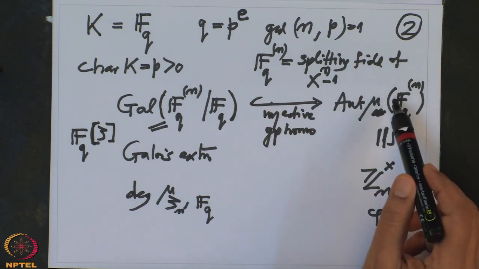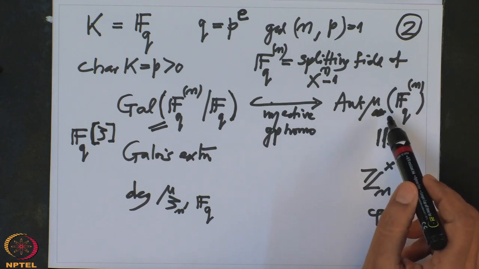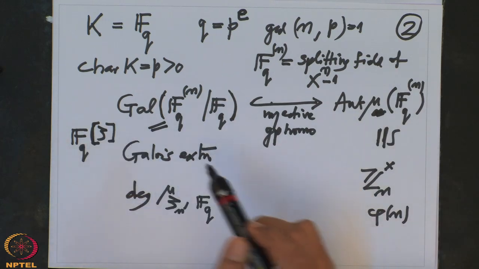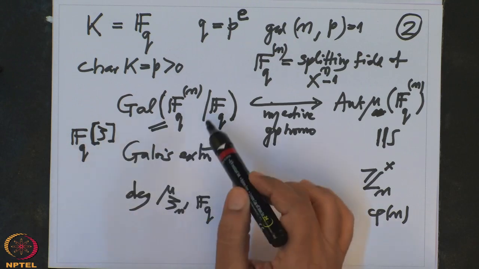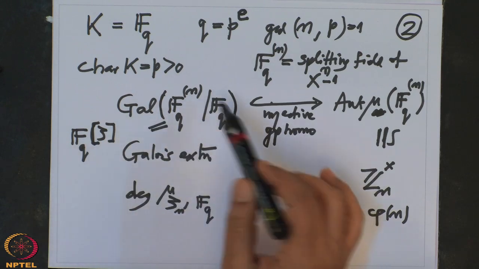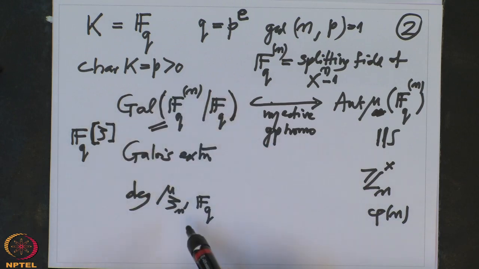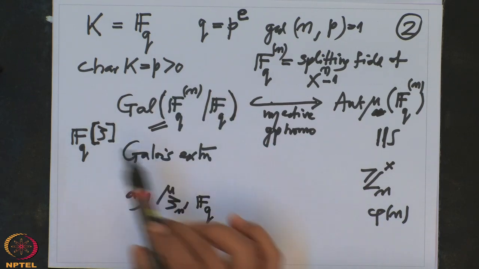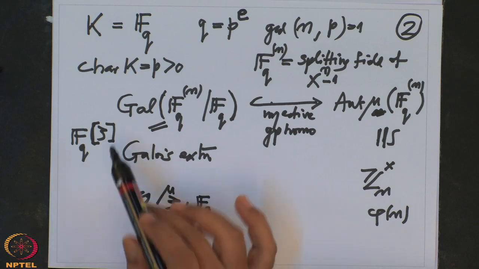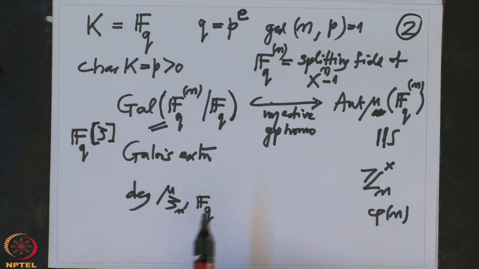This is cyclic. So if I know one element there, we know all the elements there with our powers of sigma. Therefore, this extension is cyclic. Therefore, we know this is a Galois extension, and the order of the Galois group equals the degree of the field extension, which in this case, because it is simple, is the degree of the minimal polynomial. This is all we know.